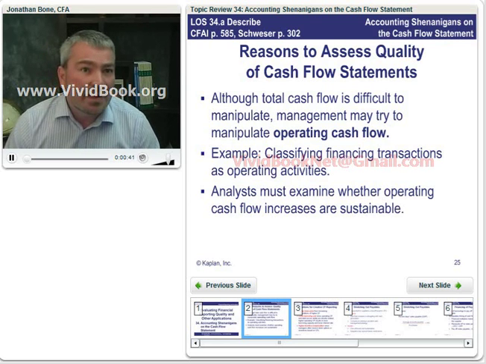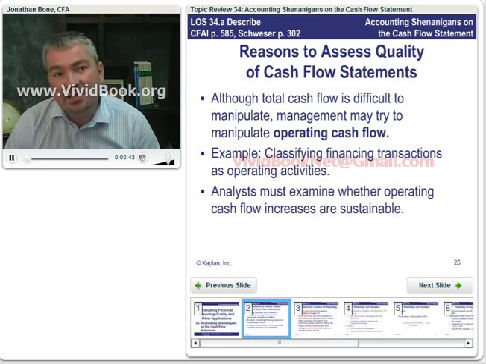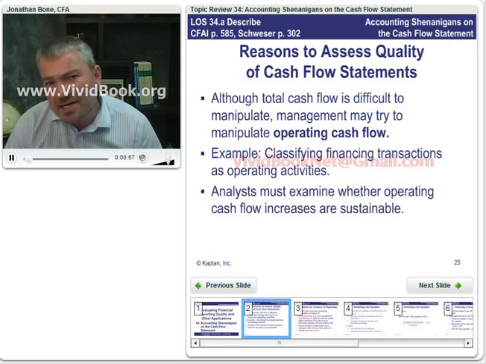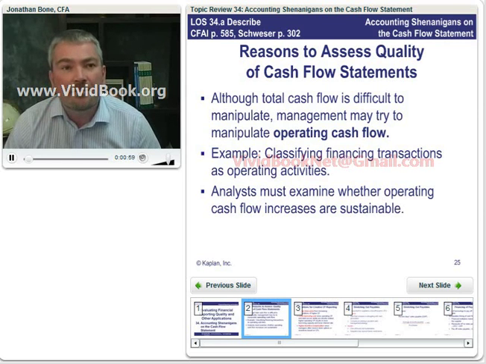Now, remember, the cash flow statement shows the change in the cash year to year, and it classifies it into our three classifications: cash flows from operations, cash flows from investing activities, and cash flows from financing transactions. Now, the total of those three is the change in cash, and that change in cash figure is very easy to audit.